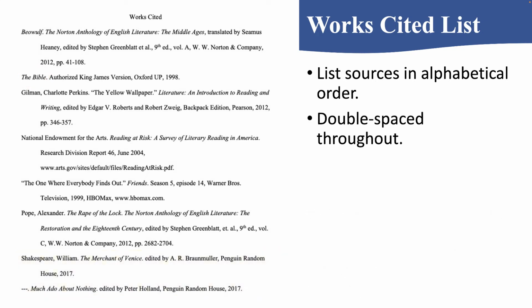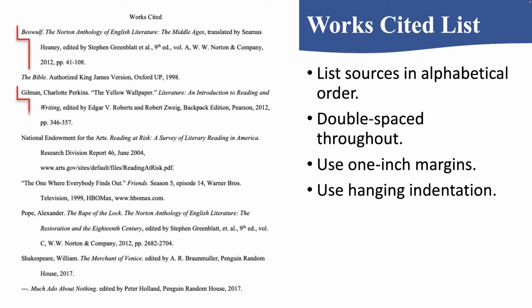Okay, we're going to double space throughout. Notice that there are no extra spaces between the words Works Cited, which are centered at the top of your page, and the first entry. We don't put any extra spaces there. We don't bold or increase the font size of the words Works Cited. Everything's in the same font size. Everything's listed alphabetically, and everything is double spaced throughout with no extra spaces. We use 1-inch margins around our page, and we use these hanging indents.